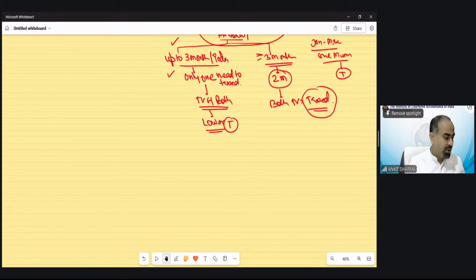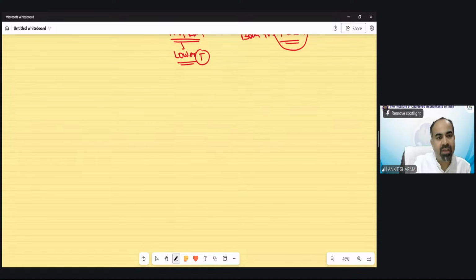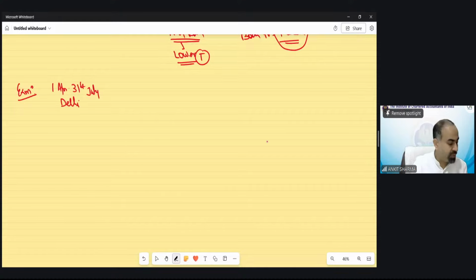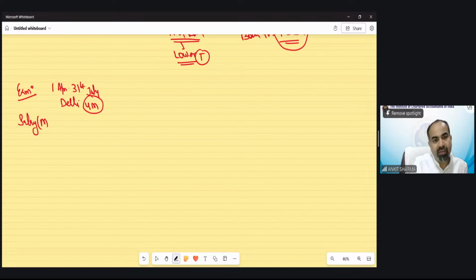So let me show you the calculation, case number 5, example. Suppose from 1st April till 31st July, an employee is working in Delhi. That means 4 months calculation. The monetary salary for the purpose of rent-free house, suppose given in the question, is 50,000 rupees per month.